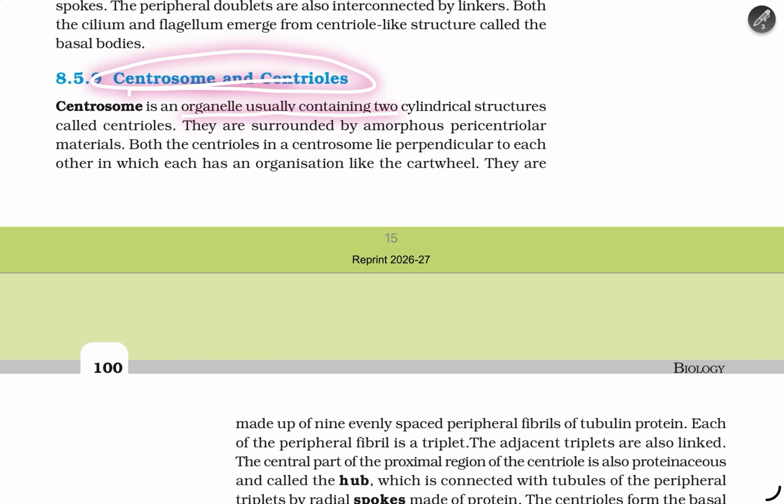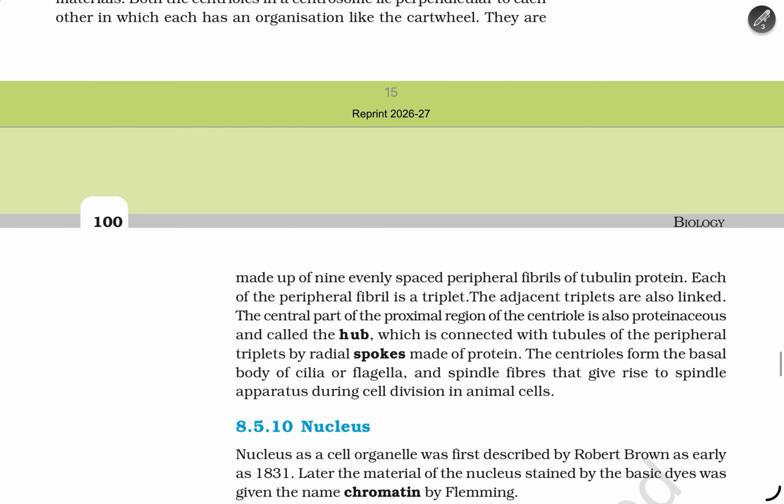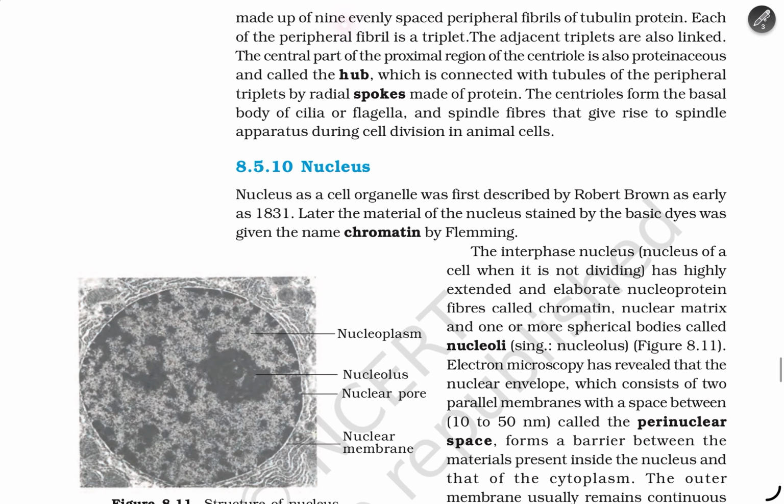Centrosomes and centrioles. Centrosomes are organelles usually containing two cylindrical structures called centrioles. These are surrounded by amorphous pericentriolar material. Both the centrioles in a centrosome lie perpendicular to each other, and each has an organization like a cartwheel. They are made up of nine evenly spaced peripheral fibrils of tubulin protein. Each of the peripheral fibrils is a triplet, and the adjacent triplets are also linked.